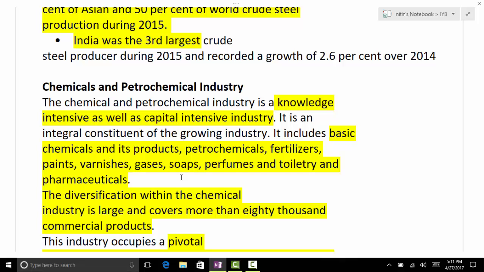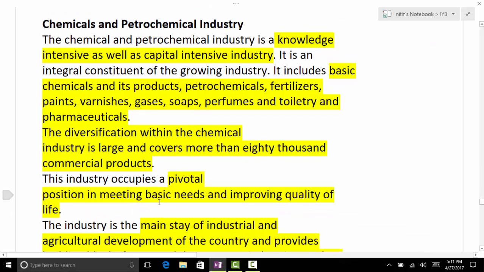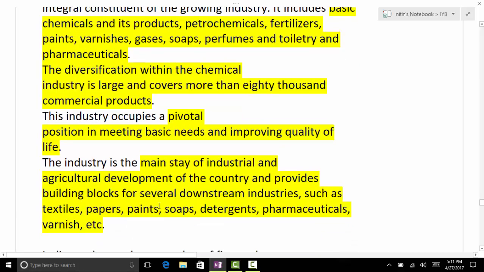Because basically chemical is used in various industries, isn't it? So chemical products, fertilizers, paints, varnishes, gases, soaps, perfumes, toiletries, then pharmaceuticals. It says diversification within the chemical industry is large and covers more than 80,000 commercial products and is pivotal in improving the quality of life.